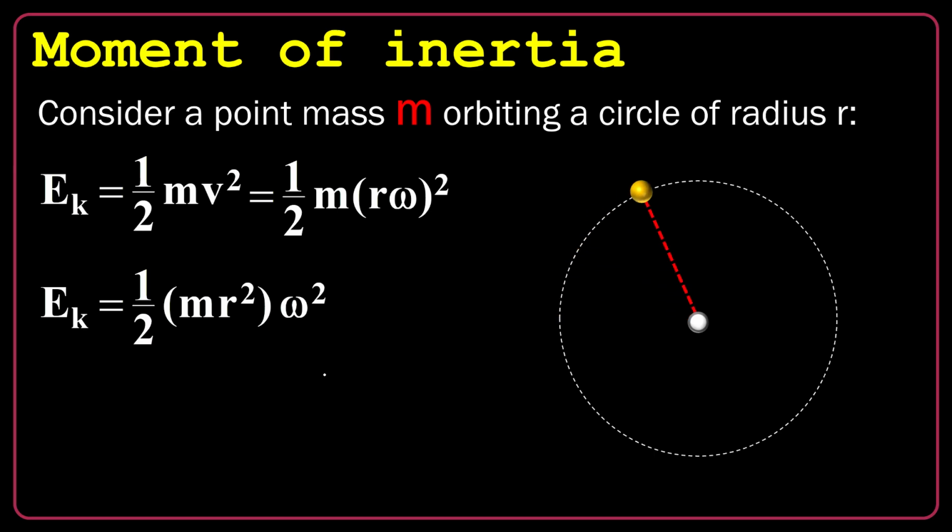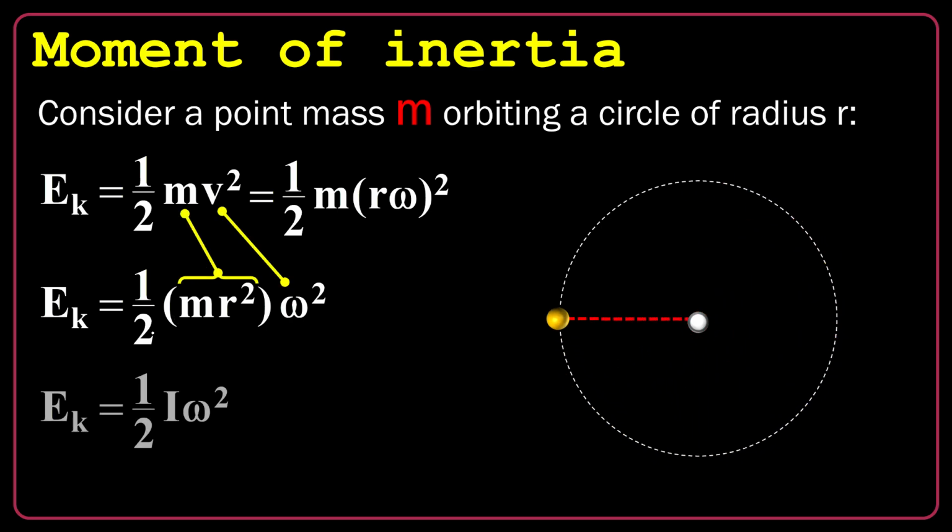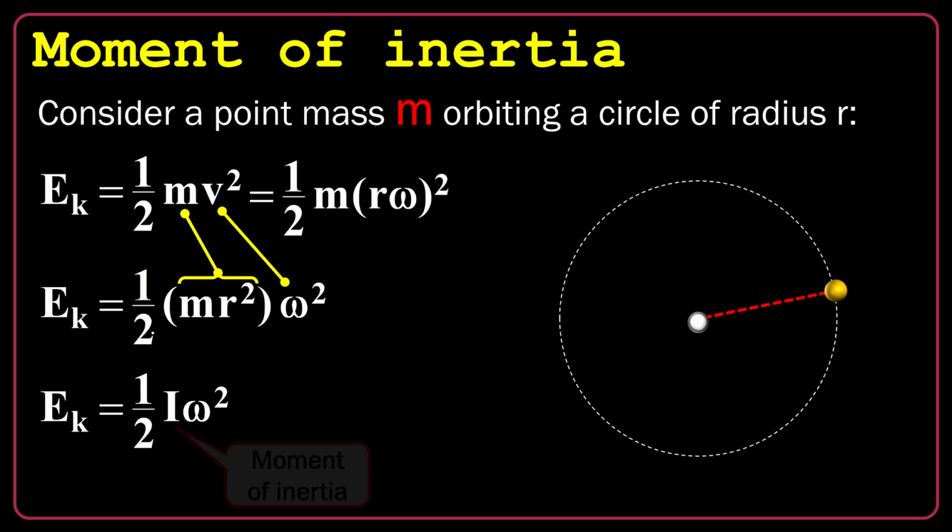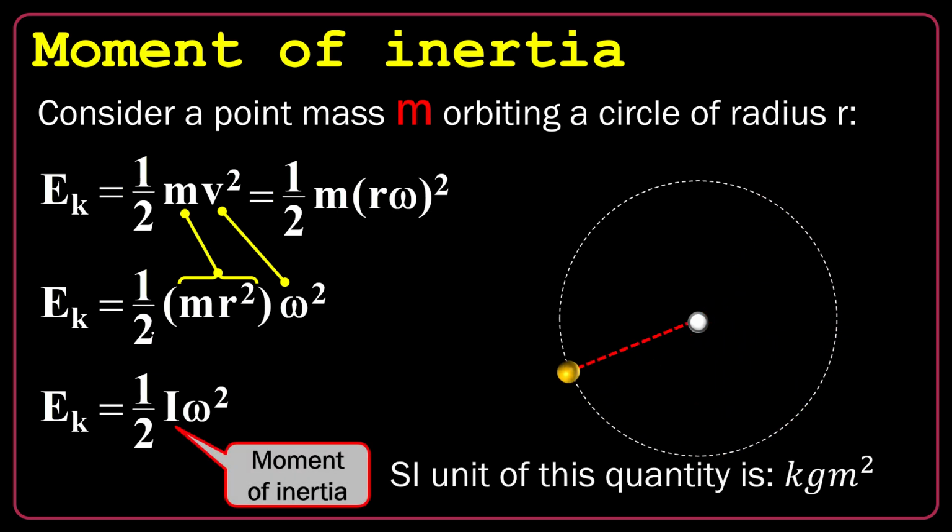Now look at the analogy. v is connected to its brother, omega. So m is connected to its brother, m r squared. This is exactly the moment of inertia. Moment of inertia is I. It has an SI unit of kilogram meter squared, but keep in mind, in this case, as it's a point mass, I is m r squared.